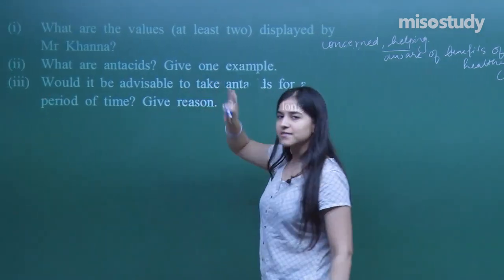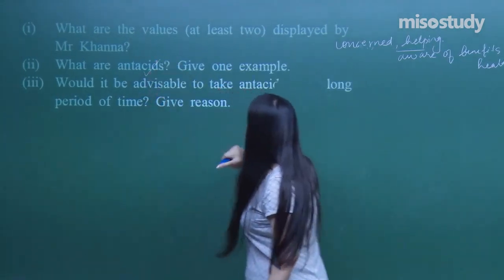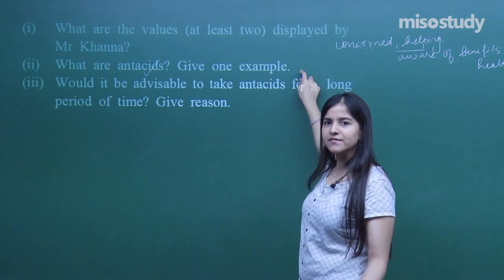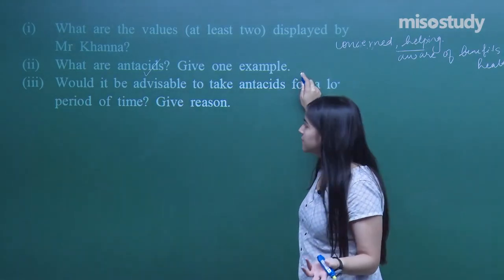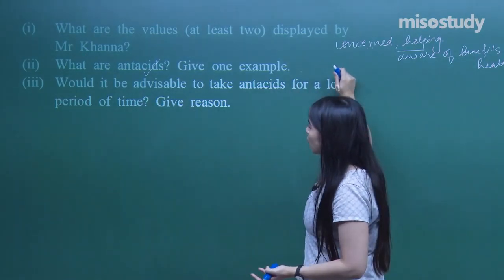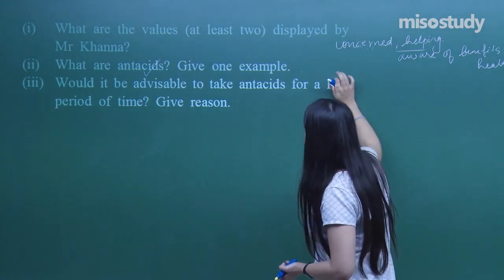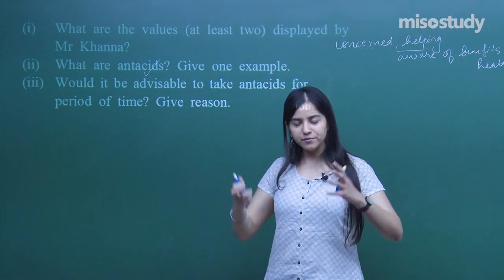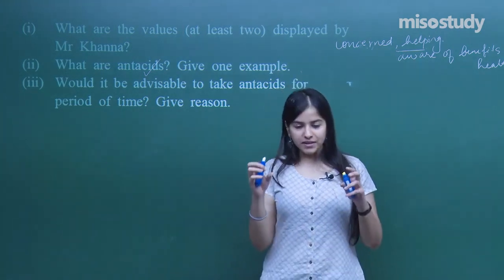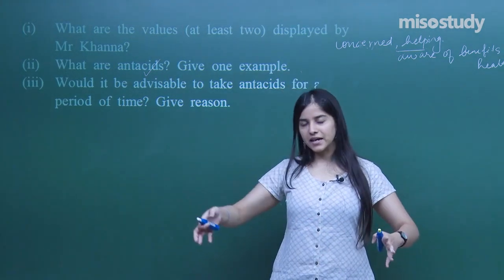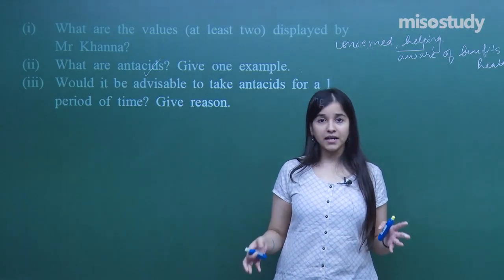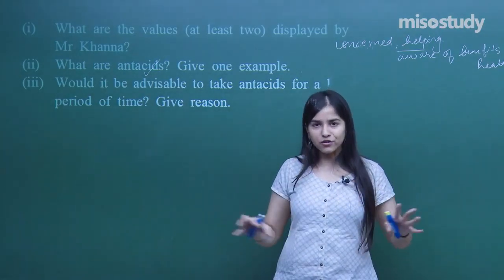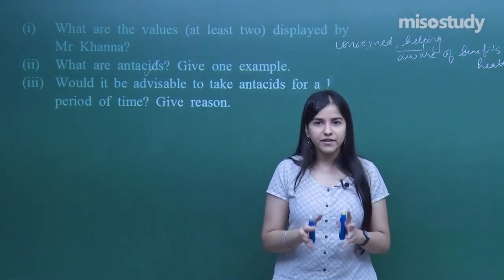Now, what are antacids? Already done. Give one example. Already done. Ranitidine, cimetidine, so many. Third one: would it be advisable to take antacids for a long period of time? Give reason. If I am taking again and again, like if I had a meal, again I took an antacid after that, regularly taking antacids can be fatal for you.